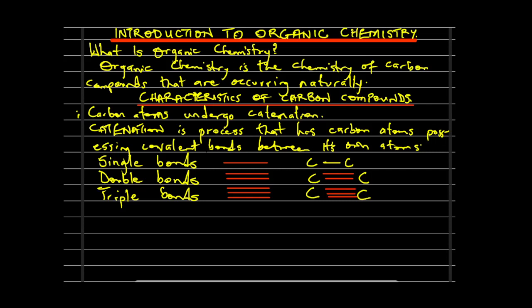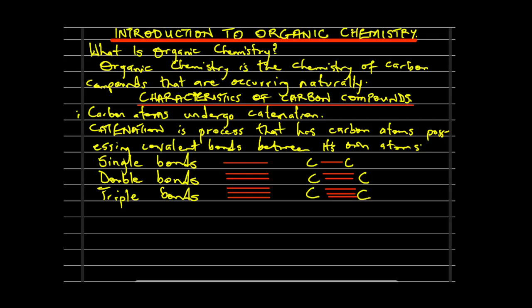All of these are carbon atoms, and they are organic compounds because they have these bonds between them. So we have the first one to be a single covalent bond, the second a double covalent bond, and the third a triple covalent bond. So that is the first characteristic property of the carbon atoms.